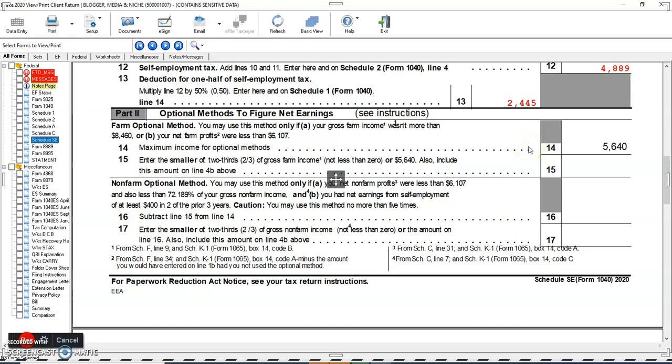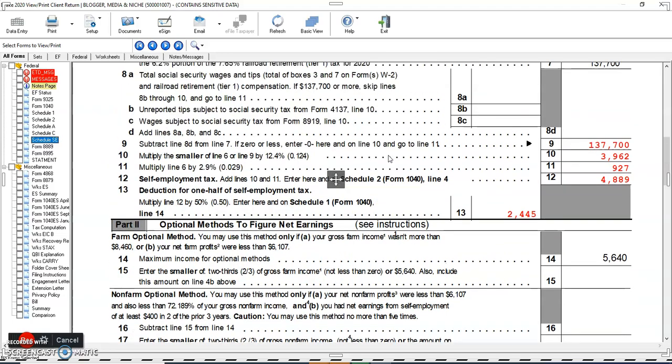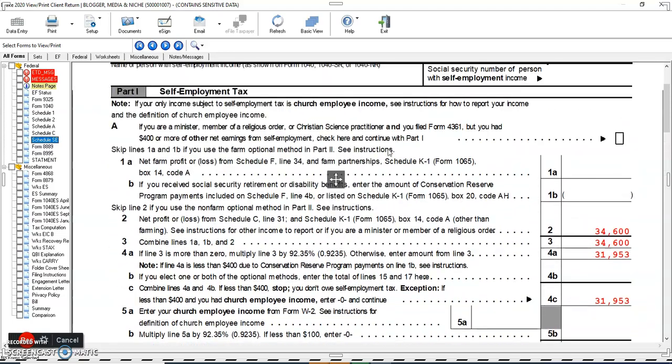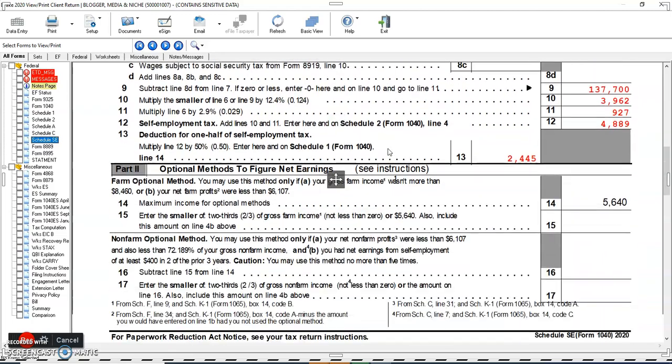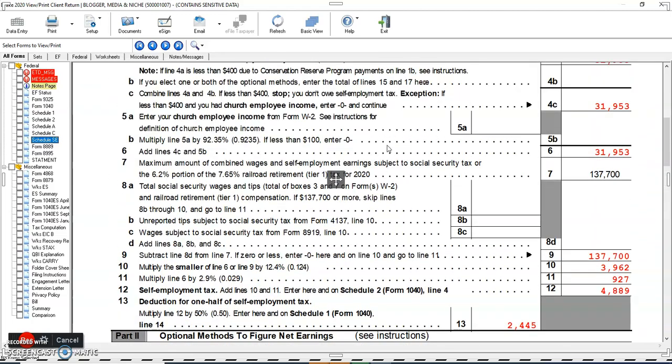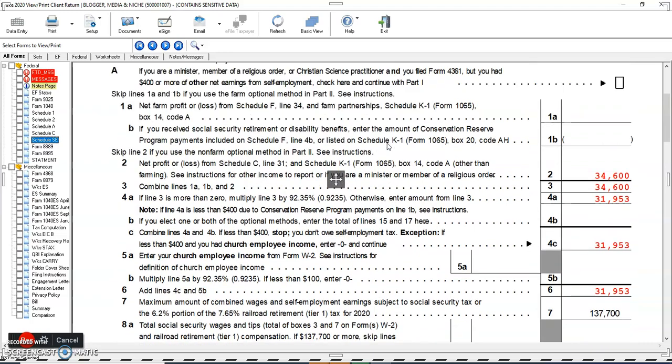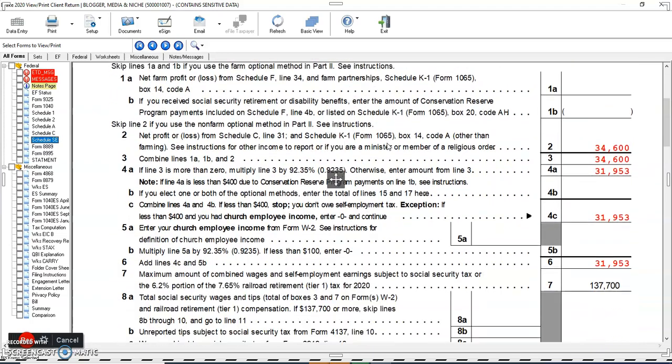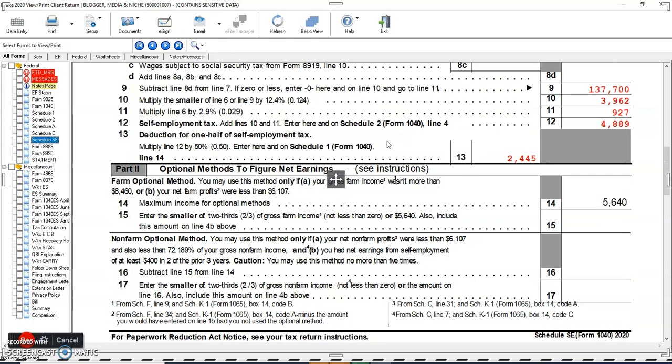You need to figure out the EIC, ACTC and child and dependent care credit with or without using the optional method, to see if the method will benefit you or not. So if you use it, you need to understand whether it is benefiting you. Whenever I have done the first part, I have never come across part 2 and part 3, so I do not have much experience. But what I have discussed in this video is all about part 1, and I have also touched part 2 for the optional method.